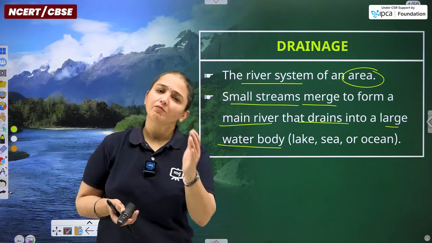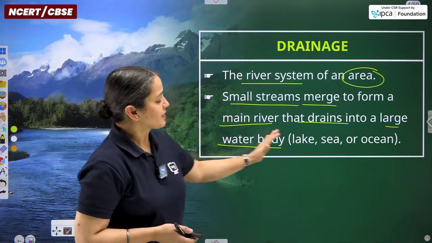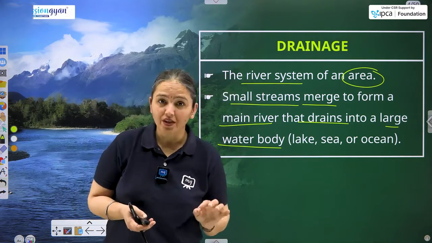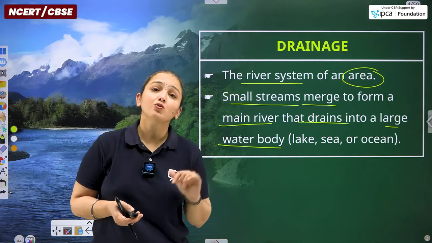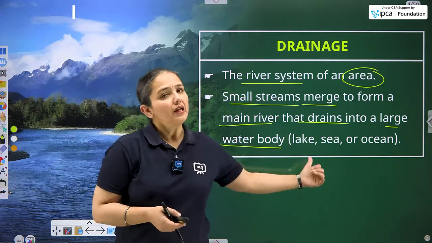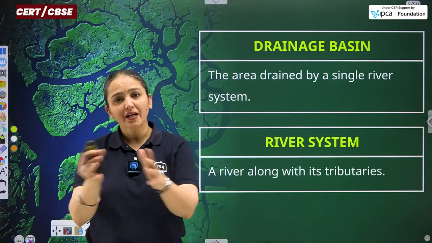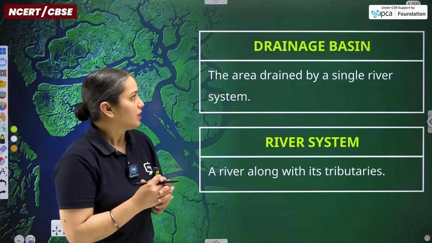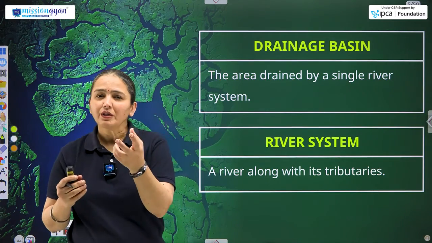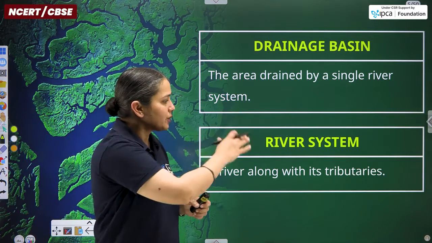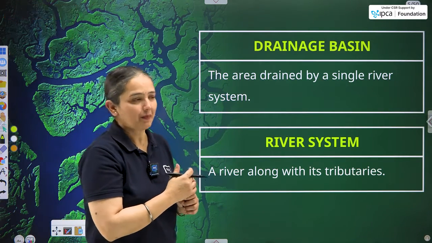Likewise seas and oceans, for example lake, sea or ocean. Prominently, rivers give their water outlet in open, large water bodies like sea and ocean. Lakes can be there too; it depends on the prevailing conditions of that region. Now, as I was stating, we will discuss a few terms related to the drainage itself. Here are 2 terms, and of course we will have a bit more.